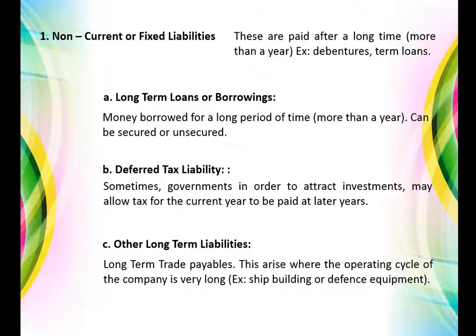So although the money is to be paid for spare parts or small tools or even small services rendered, it becomes a long-term liability. Therefore, this is a special case of trade payables which is classified under long-term liabilities. Remember, normally trade payables is associated with short-term liabilities.